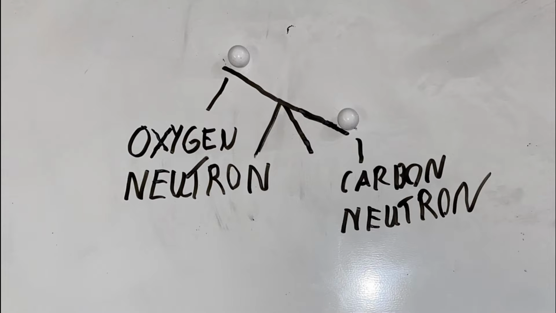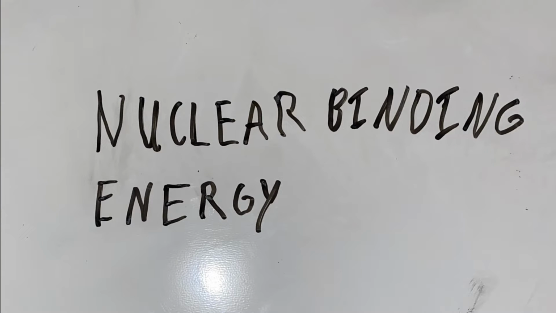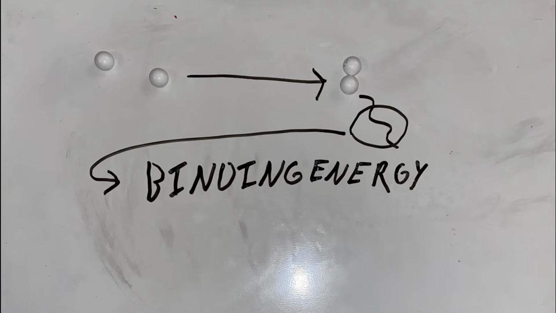So why are oxygen's nucleons lighter than carbon's? Well, this loss of mass is due to nuclear binding energy. Binding energy is the smallest amount of energy required to remove a particle from a system of particles. As bound particles have a lower energy than unbound particles, as some of the energy of the particles is lost when they bind. This energy is converted from mass, which is then lost as heat.